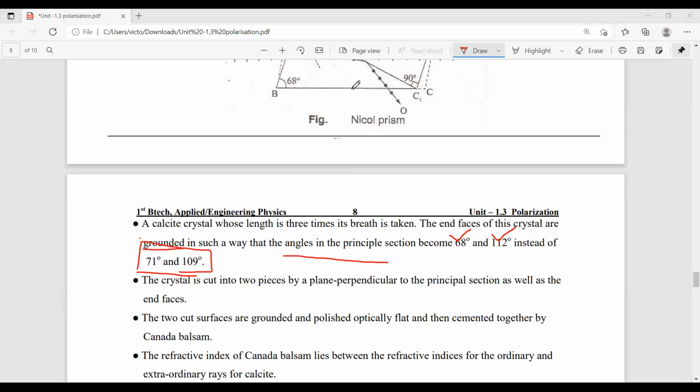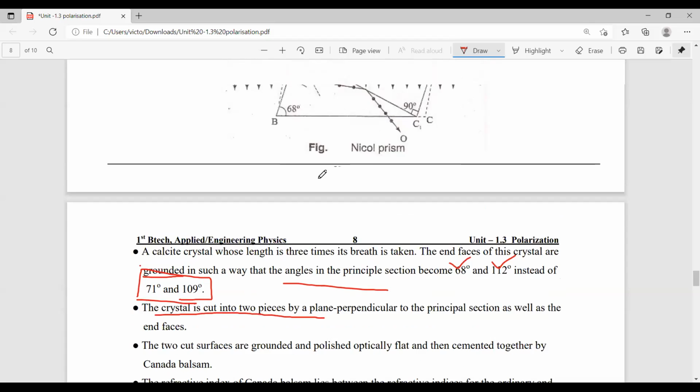And the second step is that the crystal is cut into two pieces. This cutting is perpendicular to the principal section. That means we cut the plane into two pieces.